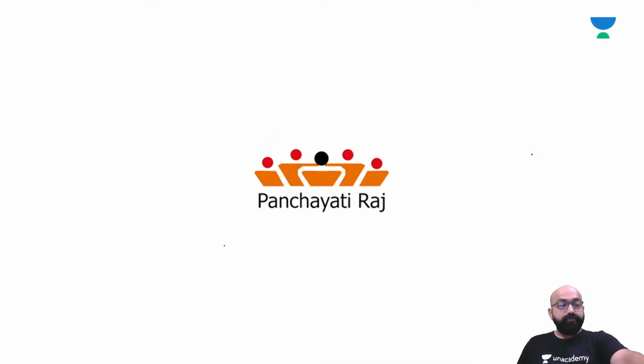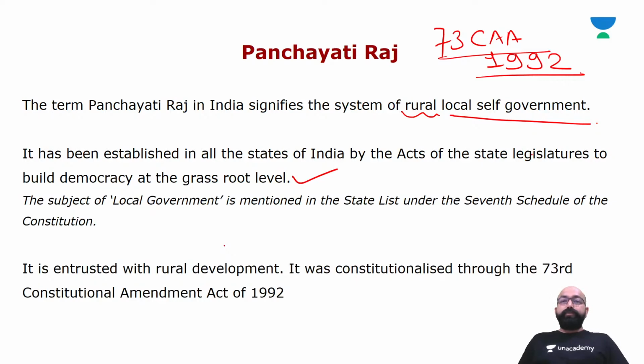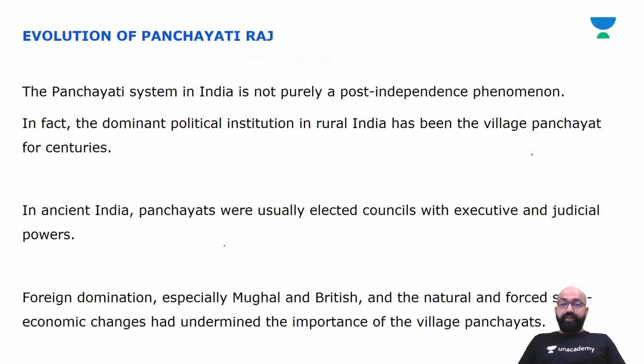So friends, in today's session, we have started Panchayati Raj. The 73rd Constitutional Amendment Act 1992 was a milestone to establish Panchayati Raj, and the system of Panchayati Raj was constitutionalized through this Constitutional Amendment Act. So Panchayati Raj signifies the system of rural local self-government.